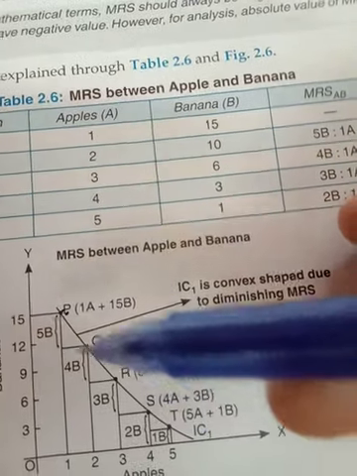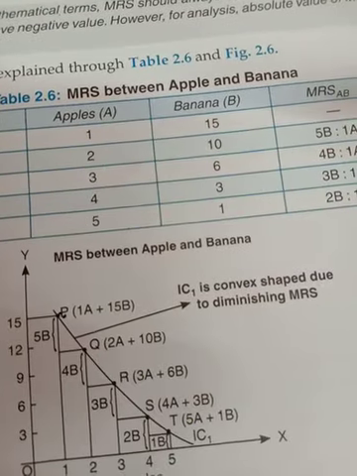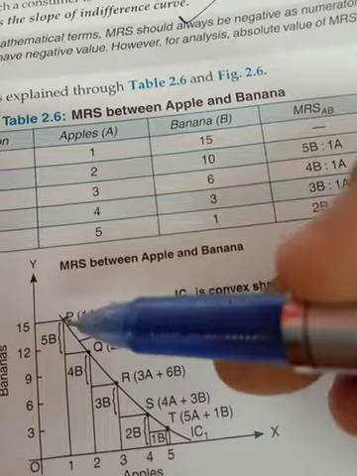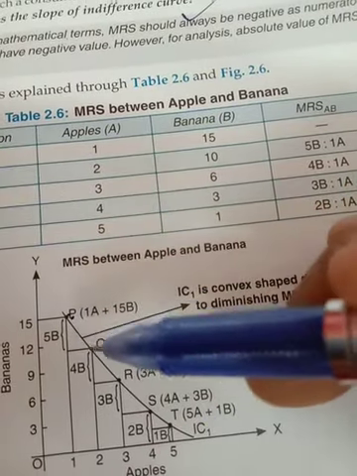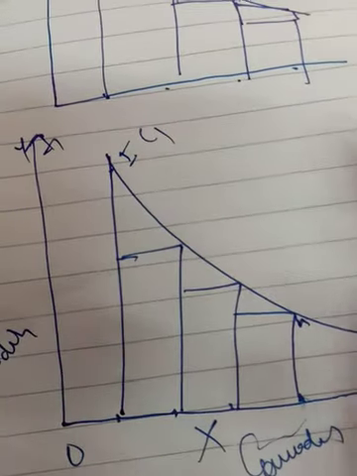And then you can show the slope of indifference curve. This is the slope of indifference curve. Fine. If you will go through the table, it is okay. Otherwise, you can make indifference curve likewise, and you can make this triangle, and you will get the slope of indifference curve. You can make it without a table also.